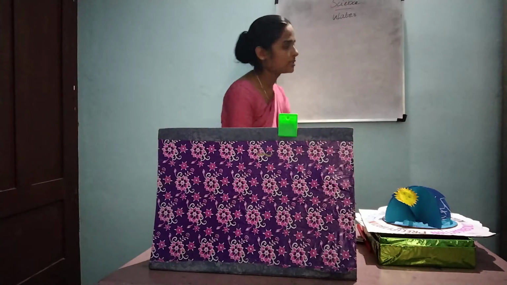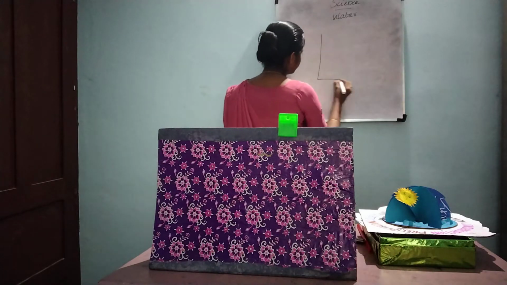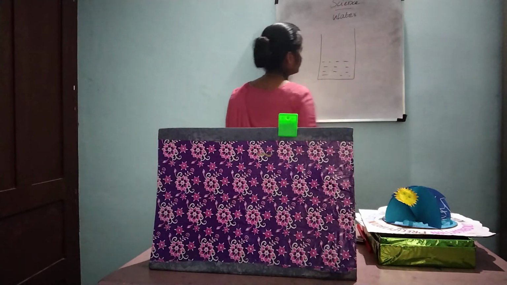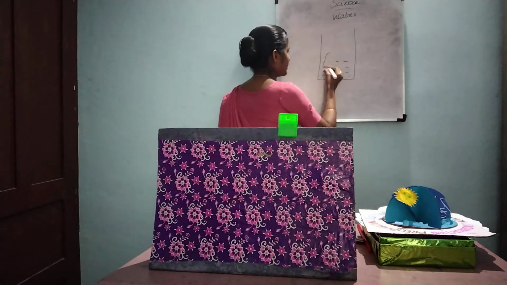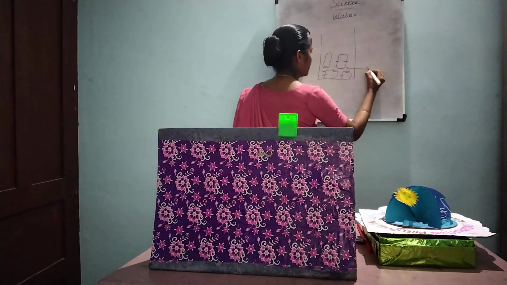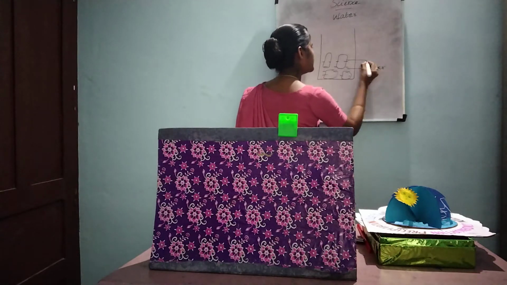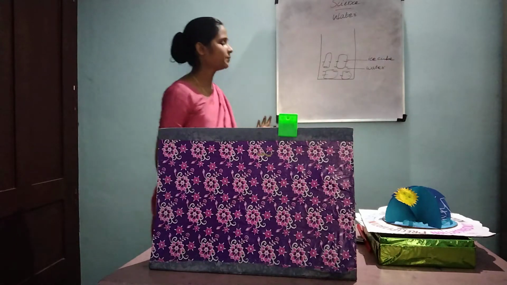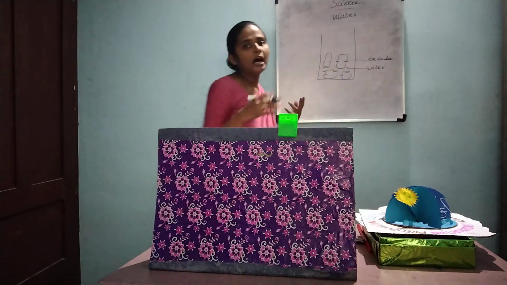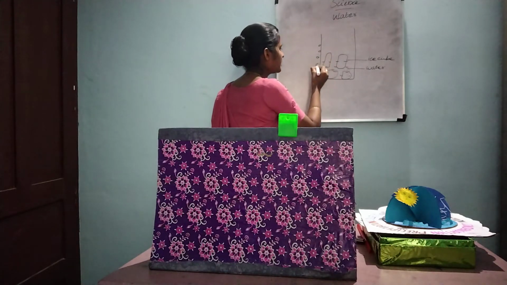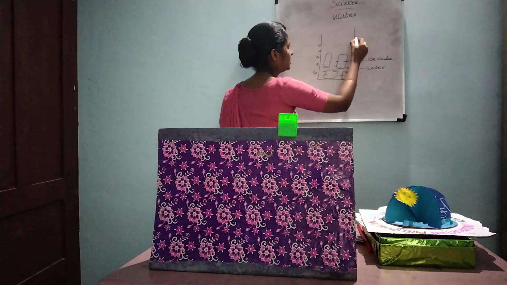Let's take a glass of water. I'm taking half a glass of water, and I'm putting some ice cubes in it. It has water as well as ice cubes in it. After some time, I can see some water drops present outside of the glass.